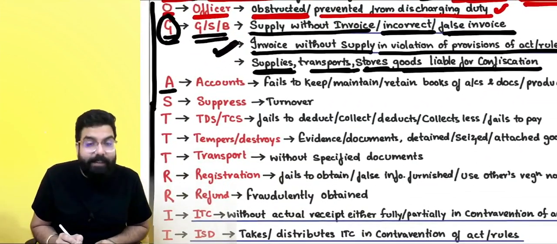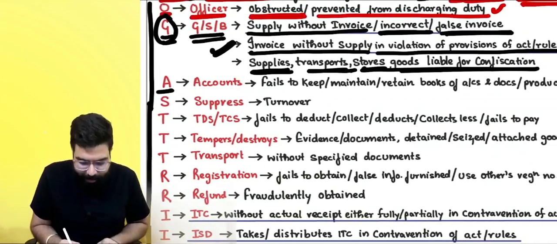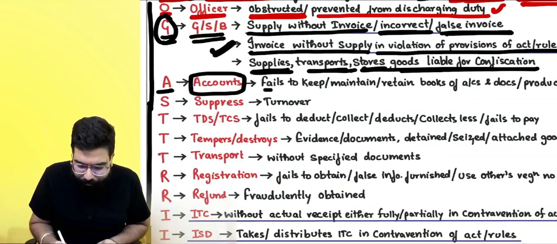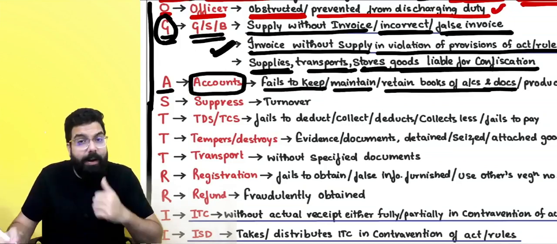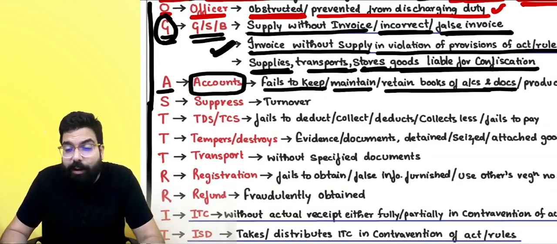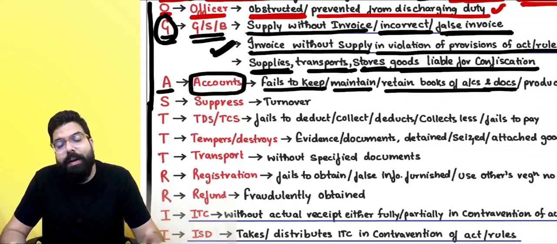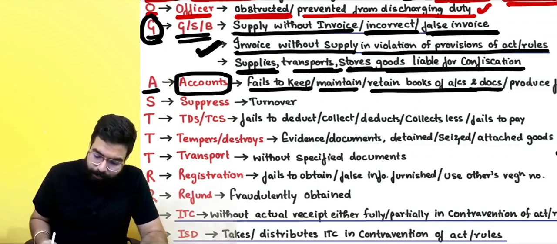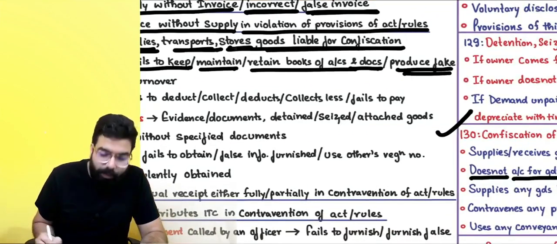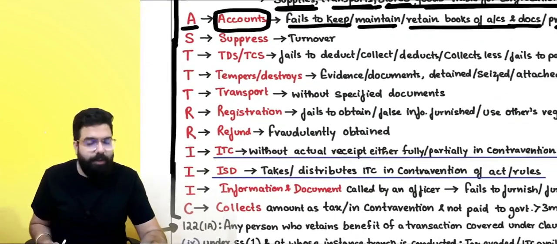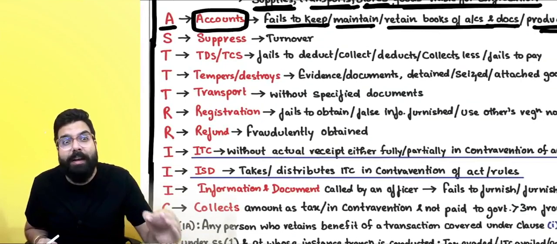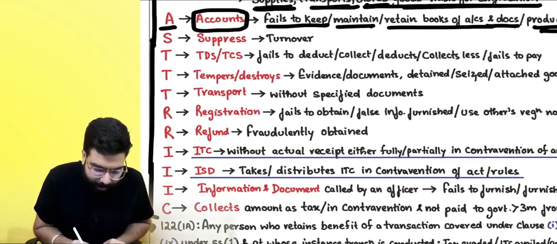Sir, A for accounts related fraud. You fail to keep or retain books of accounts and documents. You remember, you have to maintain books of accounts for 72 months, but you did not retain your books of account, or you produced fake accounts when the officer asked you. In that scenario you will be liable to a penalty which is 10,000 or the amount of tax you are trying to evade, whichever is higher.